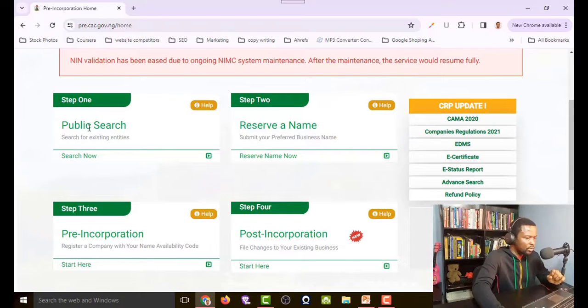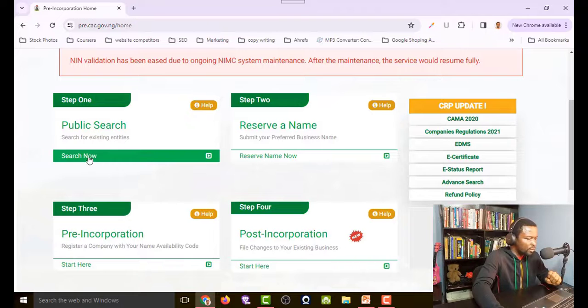Step 1 is to do a public search. Then step 2, you reserve the name when it is available. Step 3, you are going to go to the pre-incorporation where you are going to fill in all the forms and everything. And step 4, we have the post-incorporation. As you can see, this is new. It says file changes to your existing business. Okay, so let's get started with step 1.